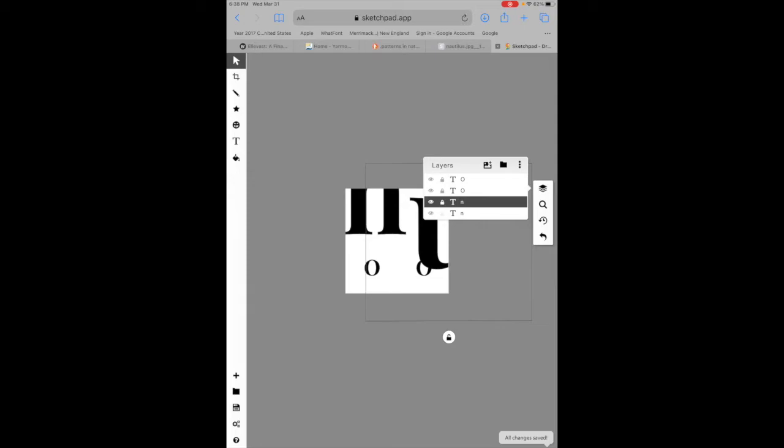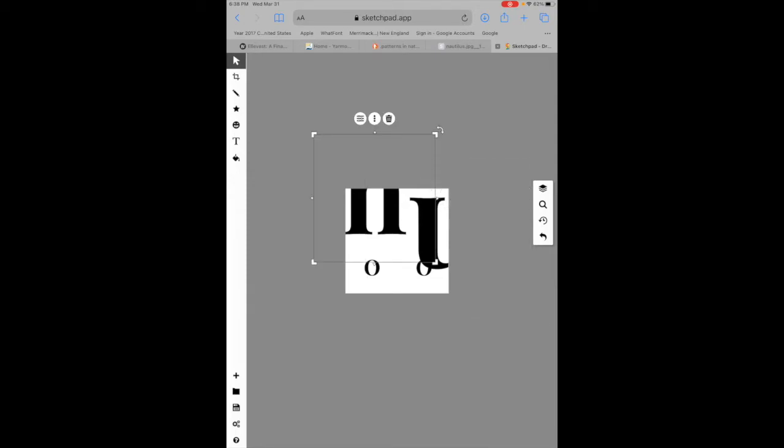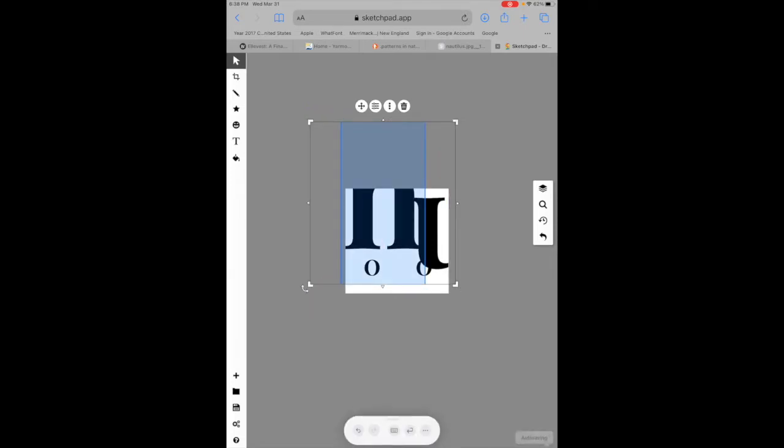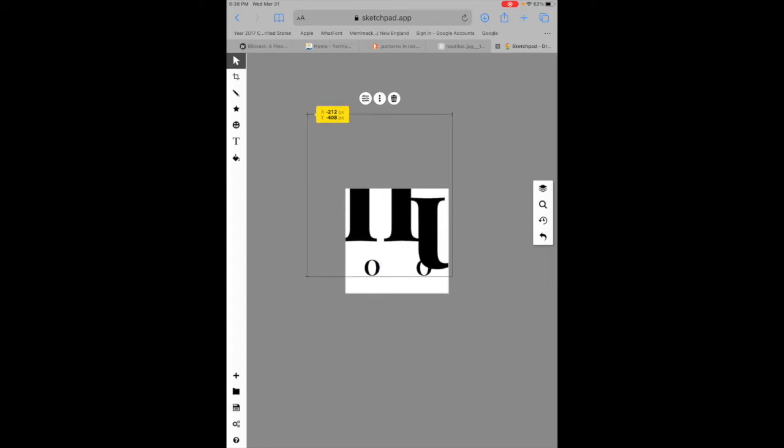I'm going to go back to my other layer, the other N. I know this needs to be bigger now that I'm starting to build some relationships here. I'm going to make it bigger, move it into place, somewhere like that, I think. I think this goes up a little bit higher. It's kind of like that, sorta.